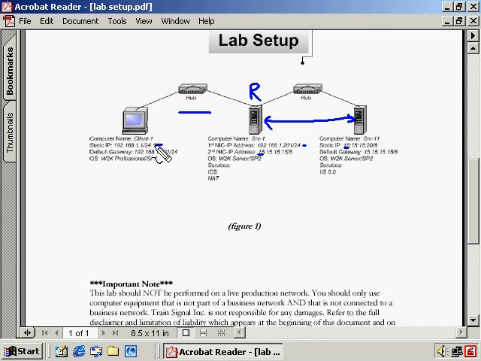If that's the case, Client 1 will be able to ping SRV1, and SRV1 will be able to ping SRV11, but Client 1 will not be able to ping all the way through to that machine with data back and forth. So if you can't ping all the way through here, there is no way that terminal services is going to work as well.